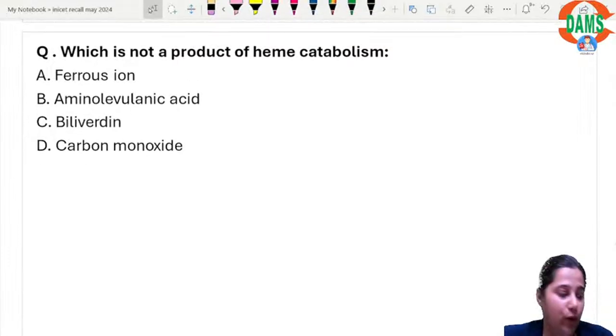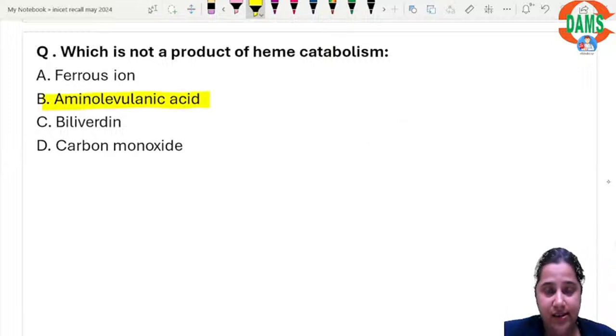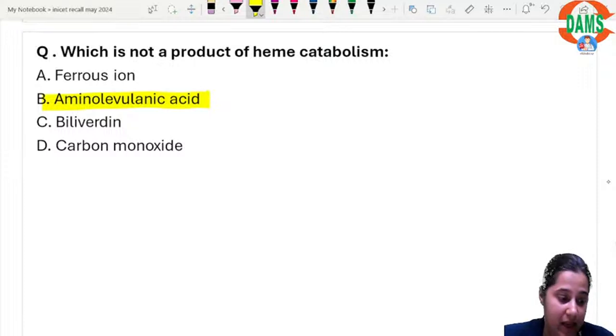Then, which of the following is not a product of heme catabolism? The iron, yes it is. Biliverdin, yes it is. Carbon monoxide, yes it is. The problem with aminolevulinic acid here is that we have seen aminolevulinic acid in heme synthesis, and hence it is related to heme synthesis but not catabolism. Glycine and succinyl-CoA react in the presence of vitamin B6 and the enzyme ALA synthase to form ALA, and that ALA is aminolevulinic acid.